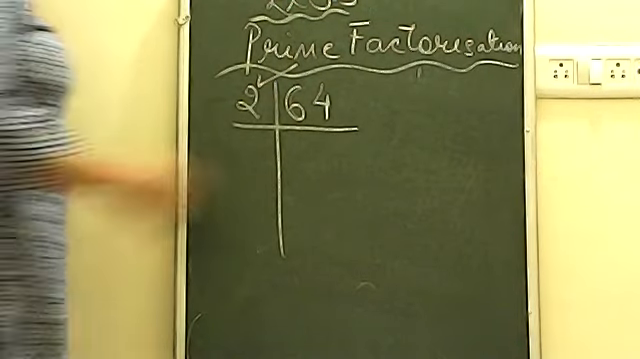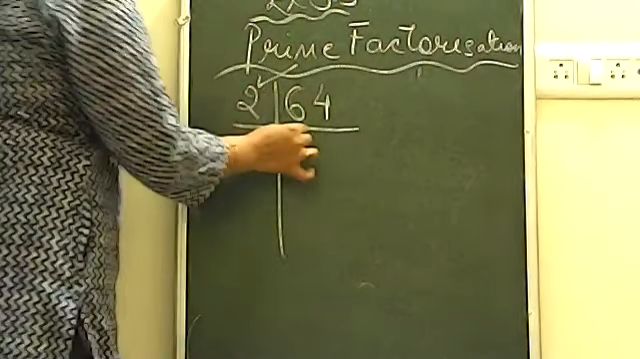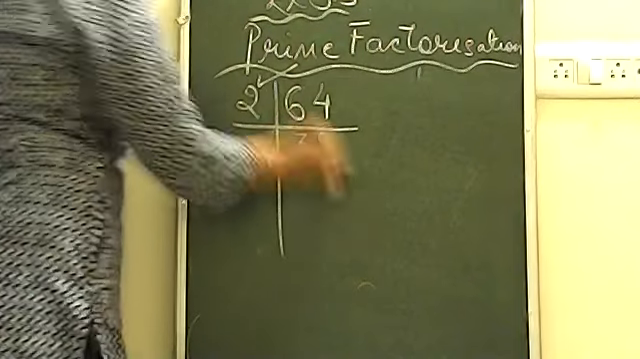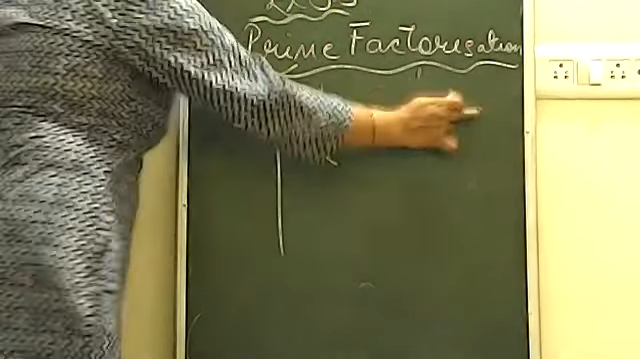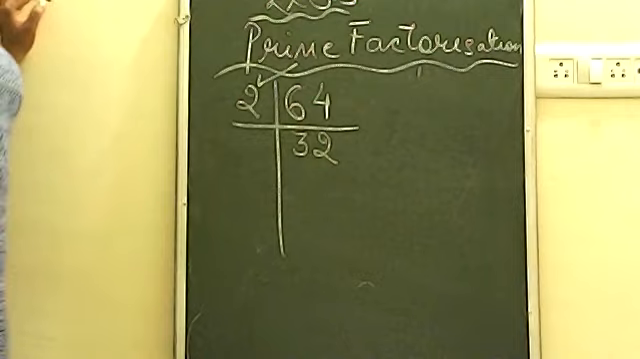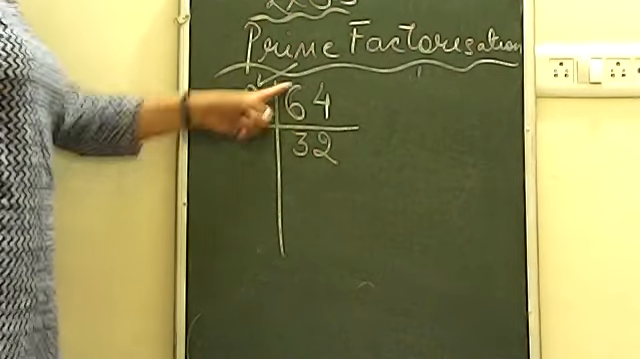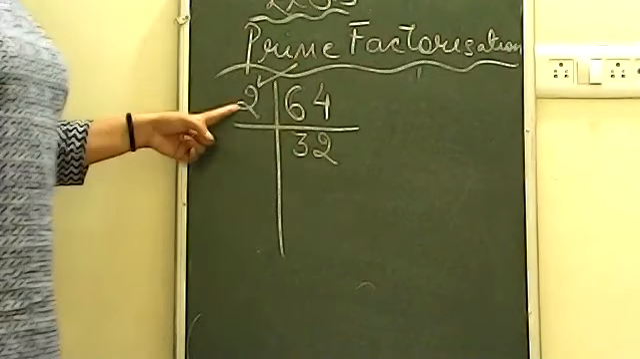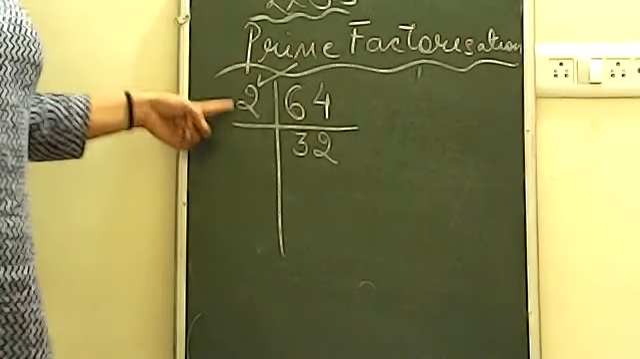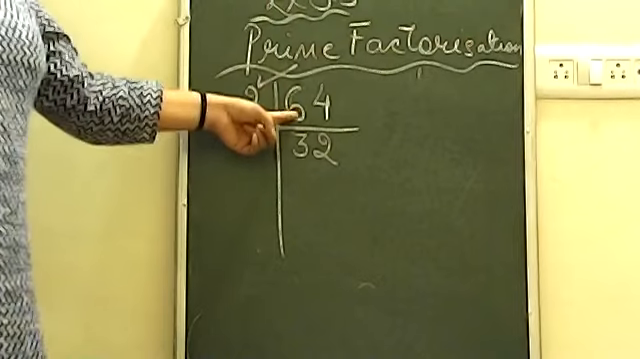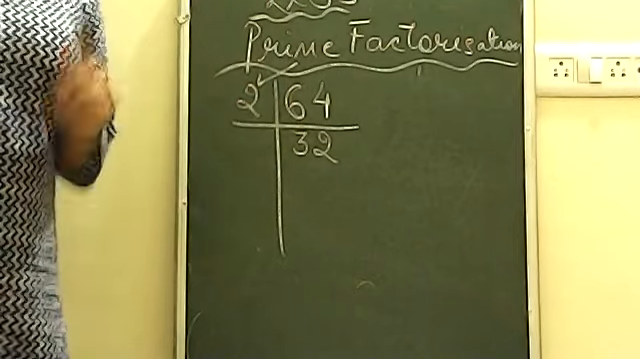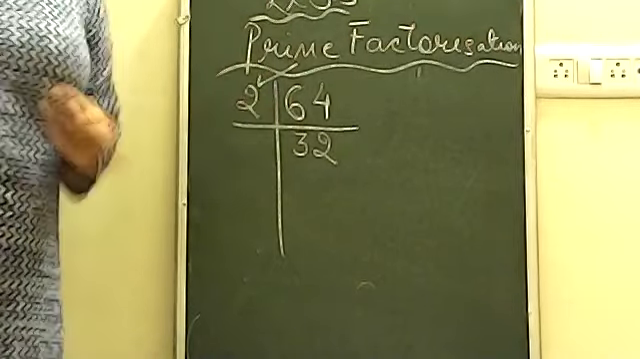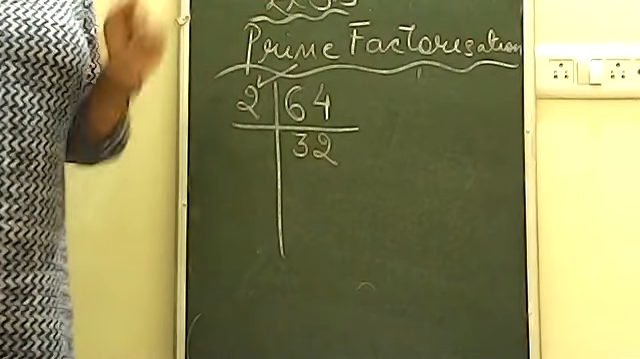Now let's divide it. 64 divided by 2, you will get 32. You can divide on the side to check. Whichever number you get after dividing will come here. And you cannot take any number which will not divide this number. You have to take only the number which will divide it completely, without leaving any remainder.